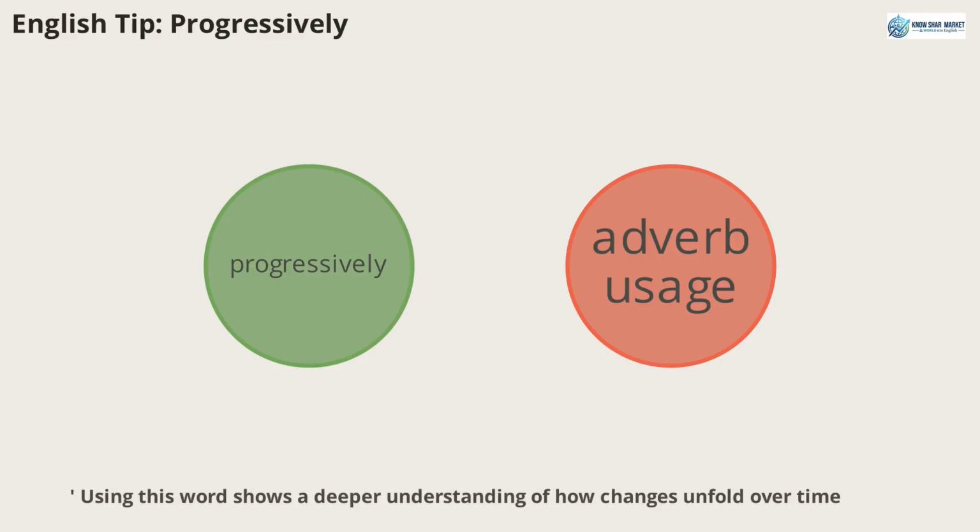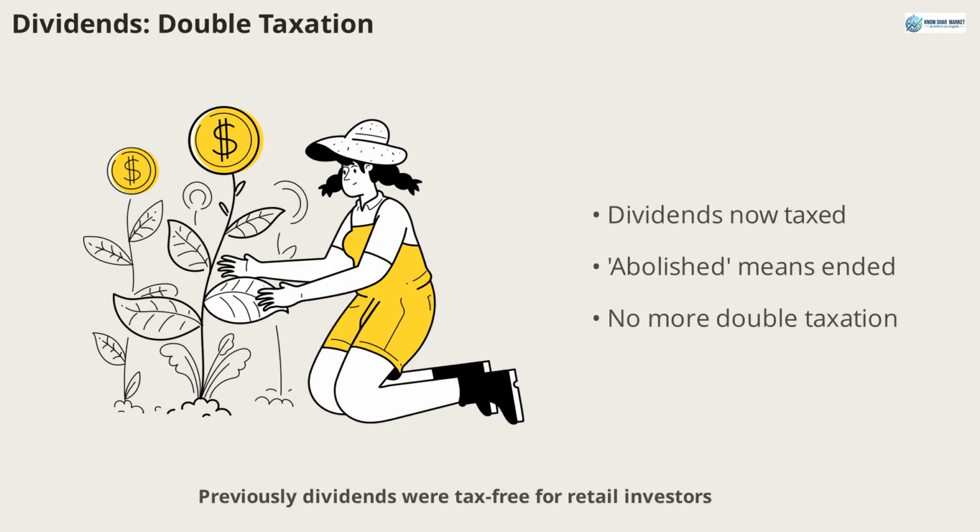Using this word shows a deeper understanding of how changes unfold over time, which is valuable in both business and academic English. Previously, dividends were tax-free for retail investors, meaning you didn't pay tax on the income you received from stocks. Now, dividends are taxed directly at your personal income slab rate. This move away from double taxation is a major shift, and the term abolished is used to describe the removal of the old system. For example, dividend distribution tax was completely abolished.